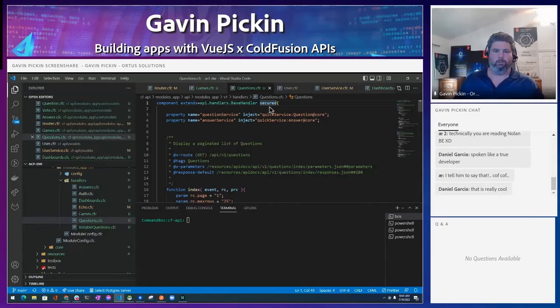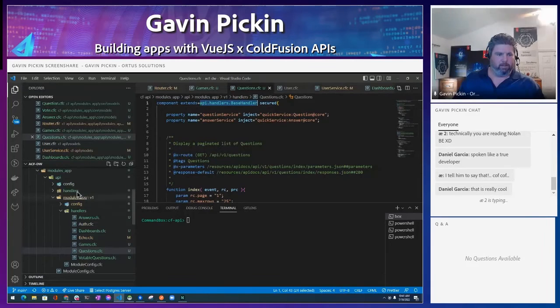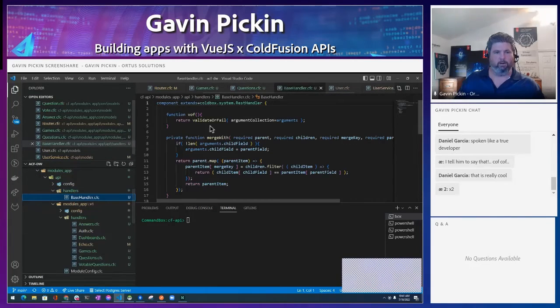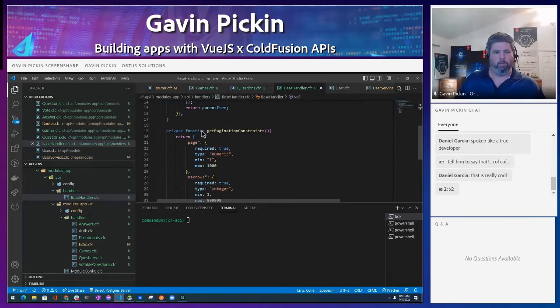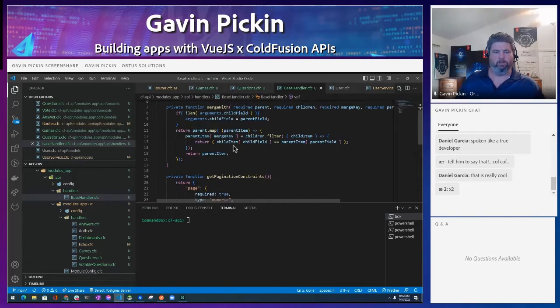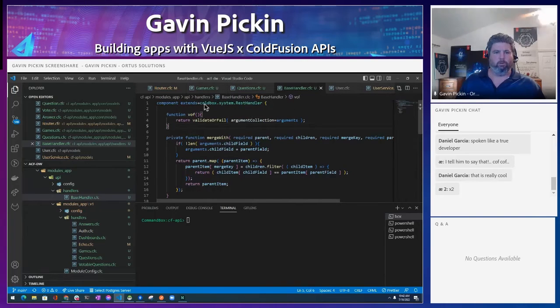So you might think, well, how does it know? What is it doing? Well, all our handlers are extending our base handler in this case, and this base handler is my base handler I made. So in this base handler here, I have an extending of the ColdFusion one. So the ColdFusion REST handler gives you tons of functionality off the bat. I added a couple little things here, like this VOF, which is basically a little helper to give my validate or fail. We got a couple little things like pagination constraints, so I can just use that in other places. But basically, it's all the ColdFusion REST handler. And so that has all the power.